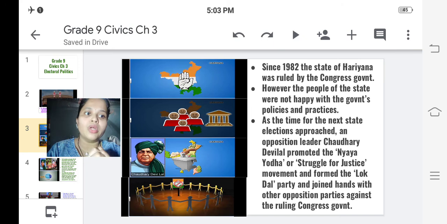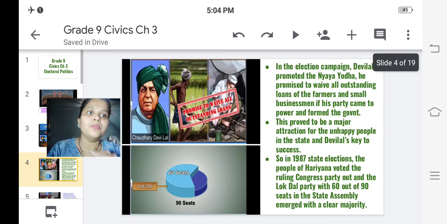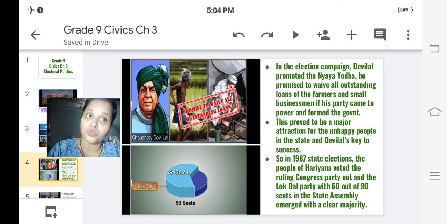He also joined hands with other opposition parties. The ruling party of Haryana was Congress. If the ruling party was Congress, then the opposition party was Lok Dal, which was formed by Chaudhry Devilal with other opposition parties which were there in Haryana. So he joined hands with them, and he started promoting his party. How did he promote it? In the election campaign, by campaigning. In the election campaign, Devilal promoted the Nyaya Yodha.